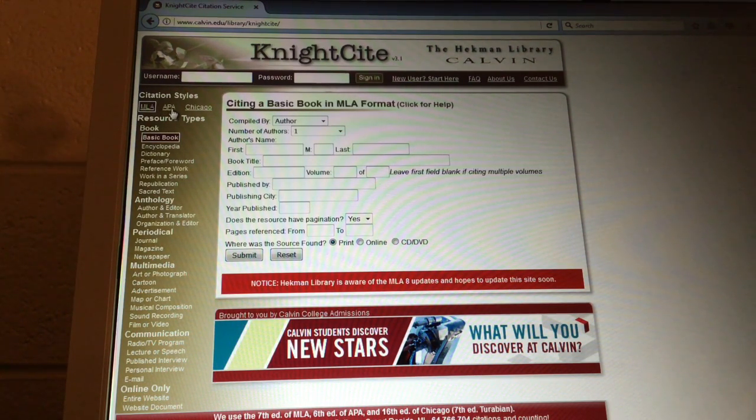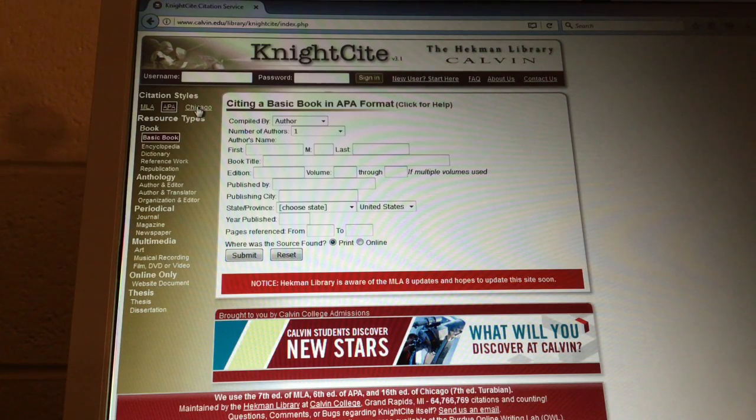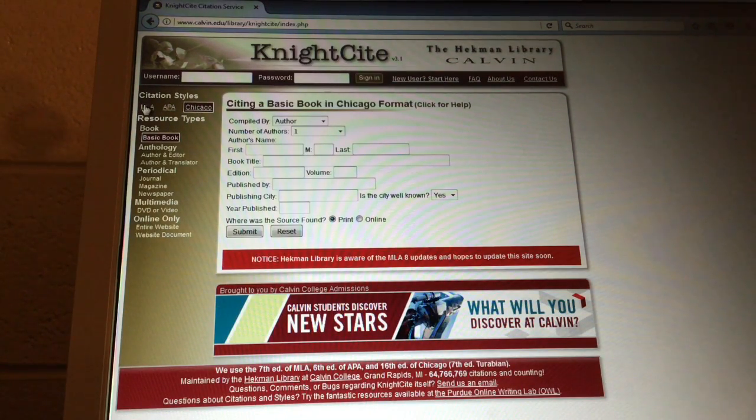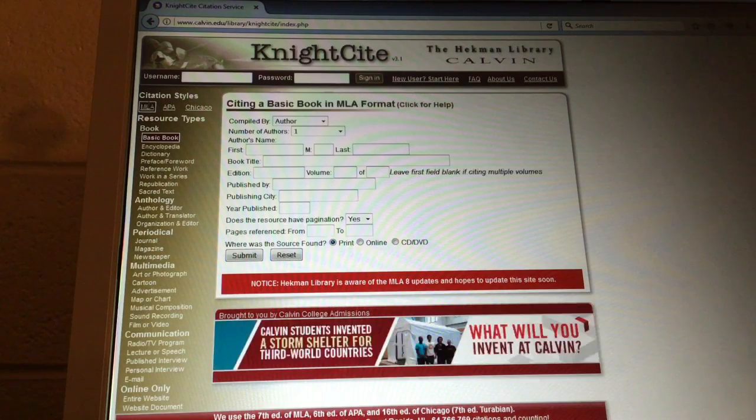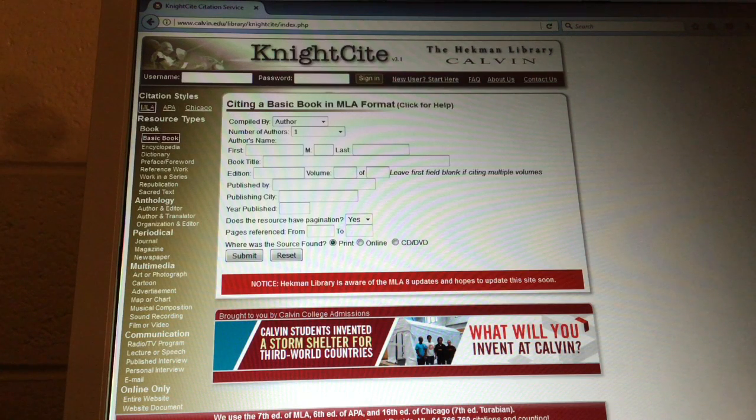And you can change this, APA, Chicago. So it depends on what kind of class you're taking, depends on which style you use. But for English 111, we're going to use MLA, the Modern Language Association format. The next thing you need to do is choose the type of source. And you're going to have to remember that Knightcite doesn't have all types of sources.